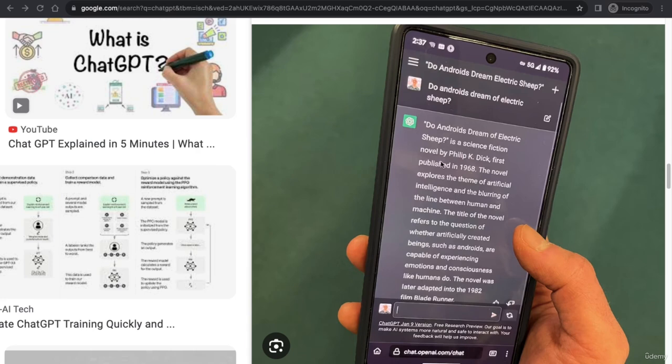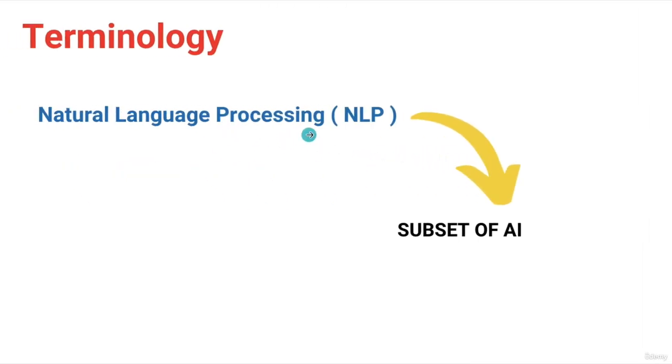This is what is called natural language processing, where computers or AI can understand what we say, and according to that they give a response in a human way, or in human language, so we can also understand what the AI is talking about. And when we give a question or command to AI, the AI can also understand what we are asking. So that is what is called natural language processing.